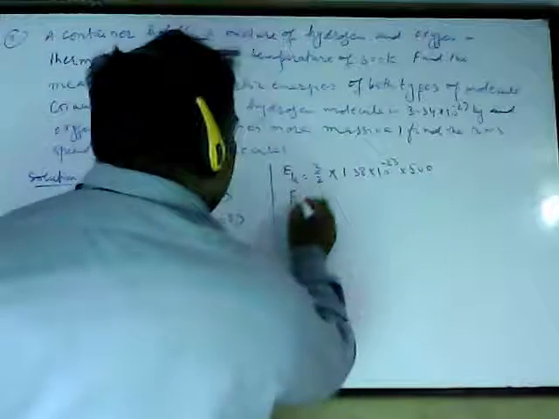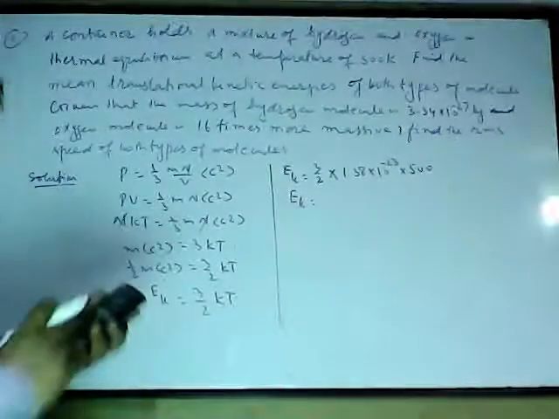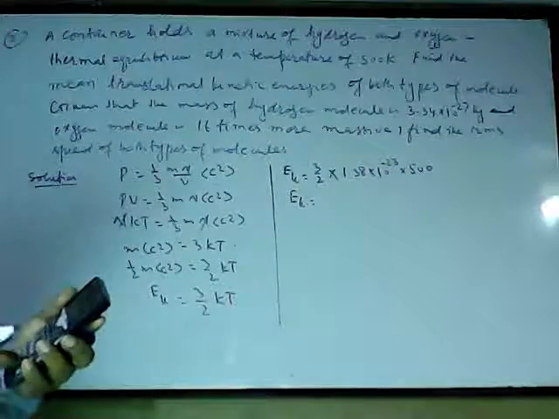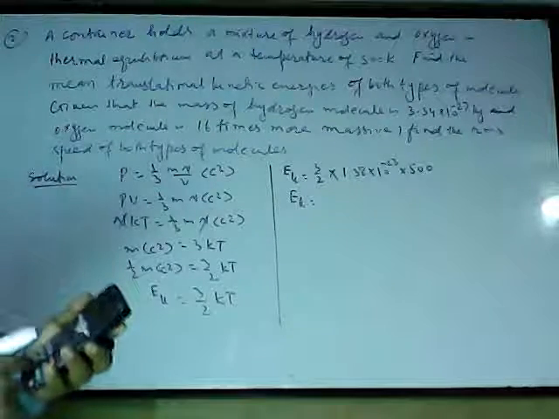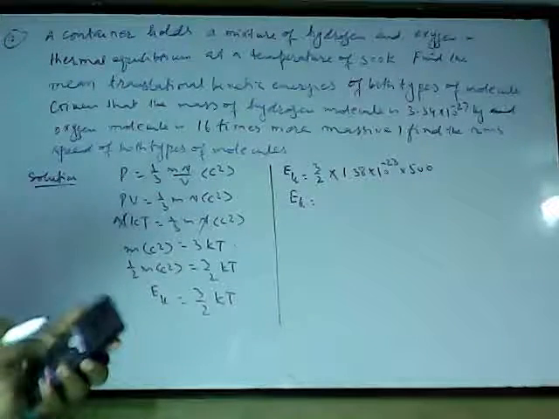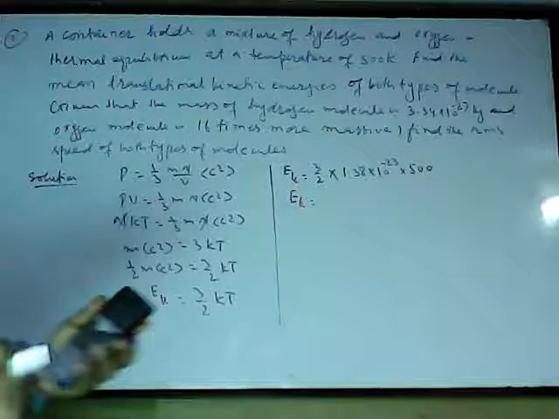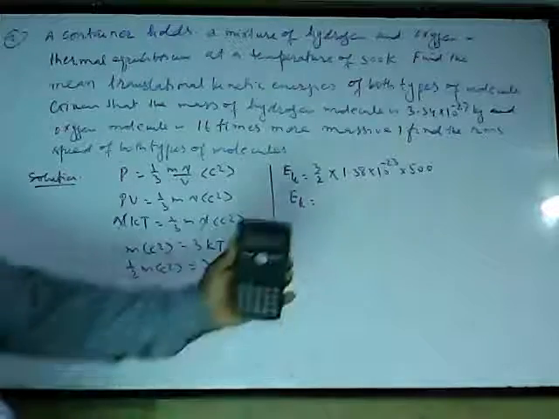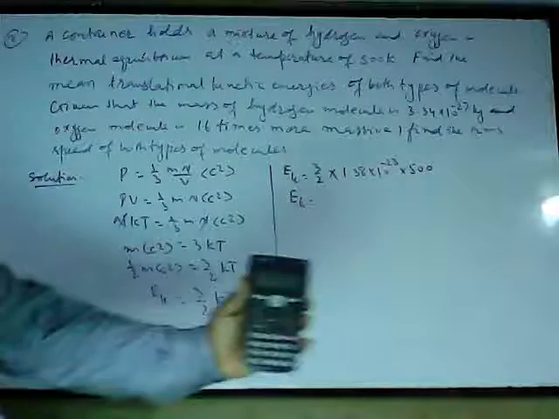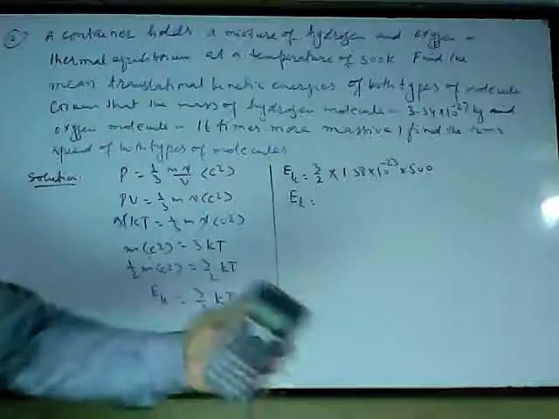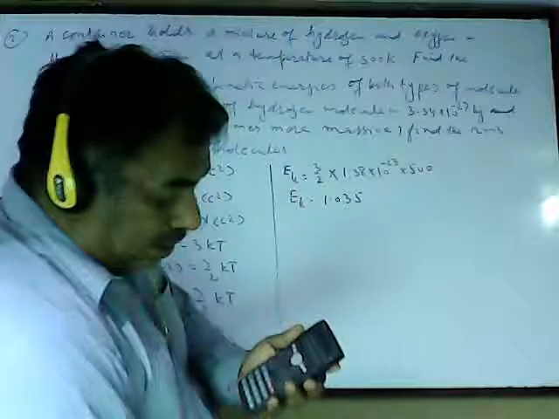The temperature is given as 500. So the kinetic energy of both molecules is 1.5 into 1.38 into 10 power minus 23 into 500. The value is coming out to be 1.035 into 10 power minus 20.